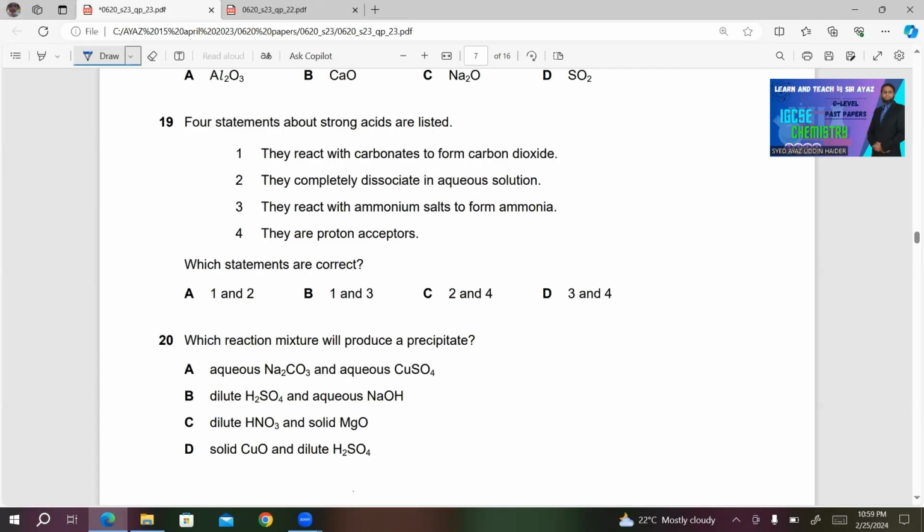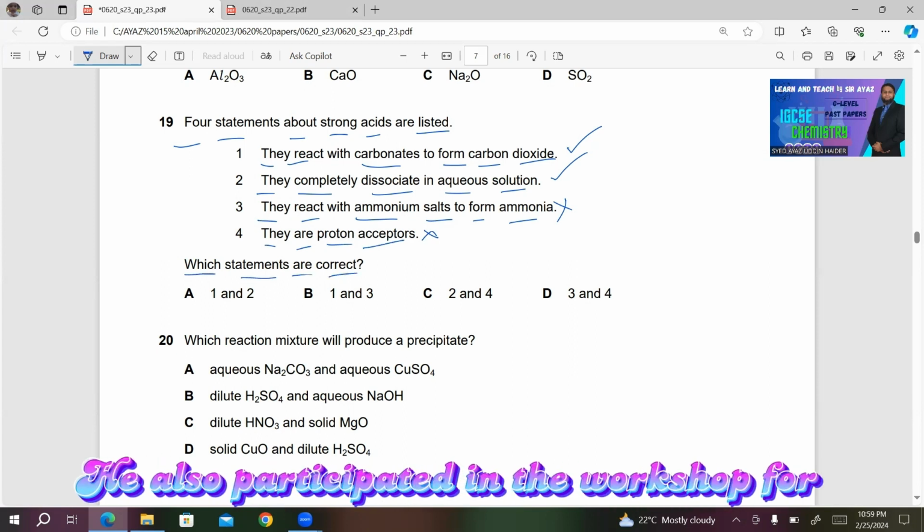Question number 19. 4 statements about strong acids are listed. Number 1, they react with carbonates to form carbon dioxide. This is correct. Number 2, they completely dissociate in aqueous solution. This is also correct. 3, they react with ammonium salt to form ammonia. This is incorrect. Acid does not react with ammonium salts. Number 4, they are proton acceptors. This is also incorrect because acids are proton donors, not acceptors. Which statements are correct? So 1 and 2 is correct. So A will be the right answer for this question.